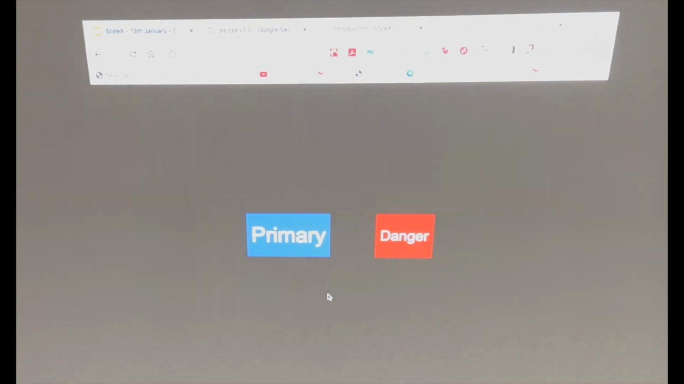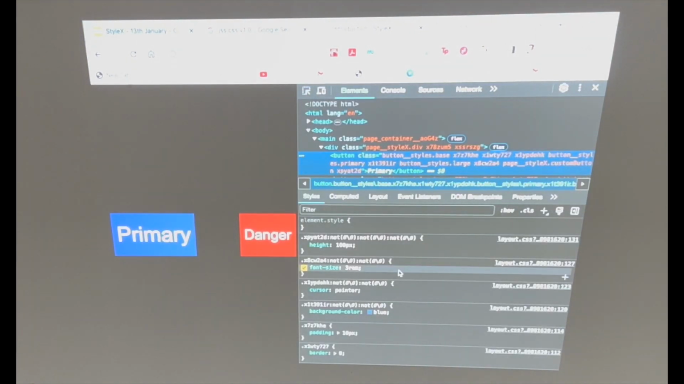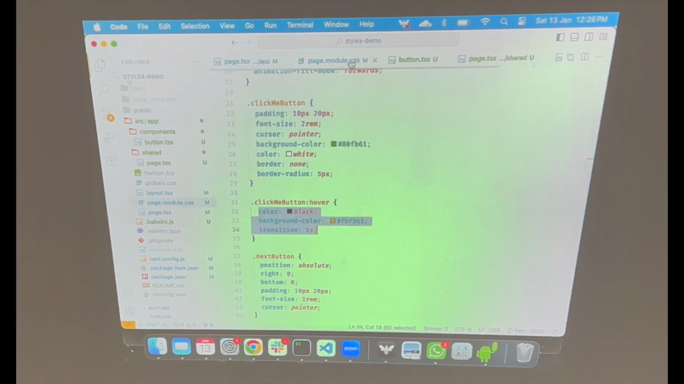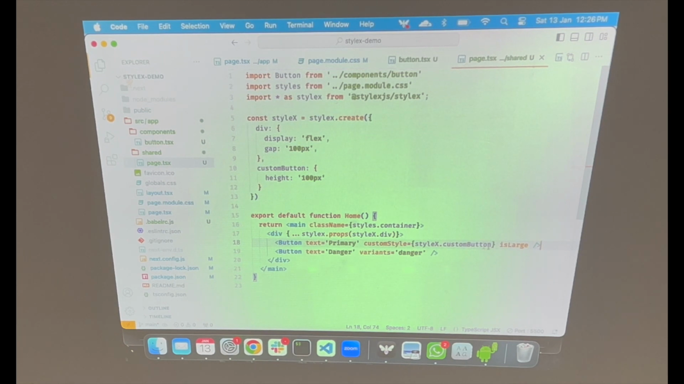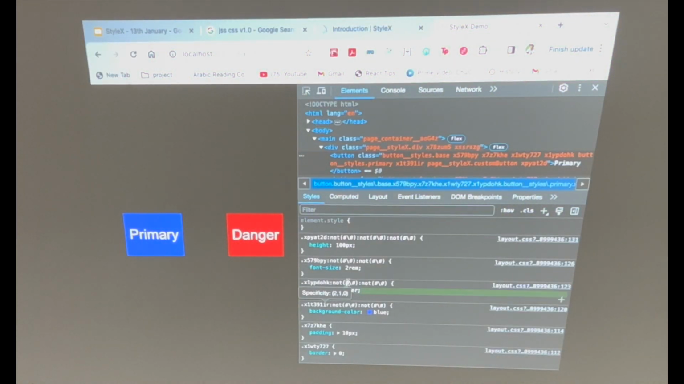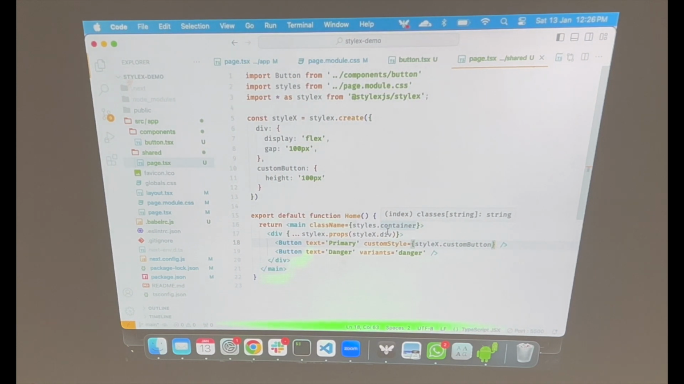So did it work? Wait, no, I don't think so. I think it did, right? I think because it is large, that's why it's not rendering. Wait, let me remove that. Cool, but I can see that it has applied that height of 100 pixels here, and it is getting transferred there. So yeah, that's how you can pass styles using StyleX.